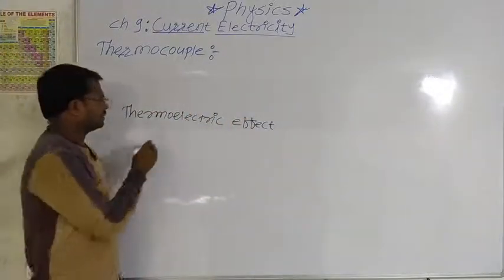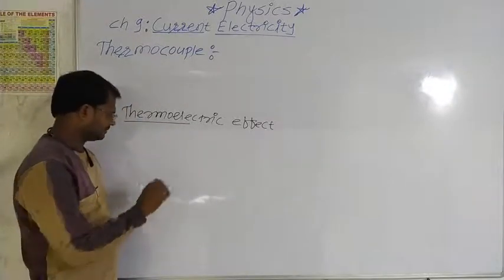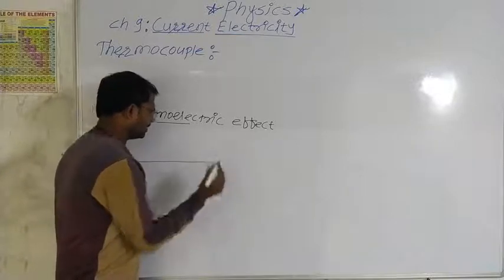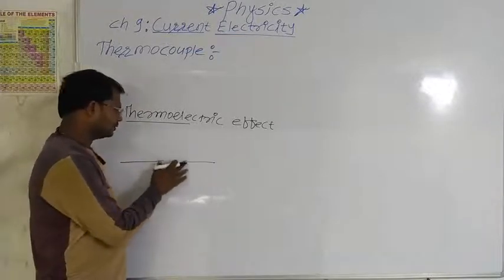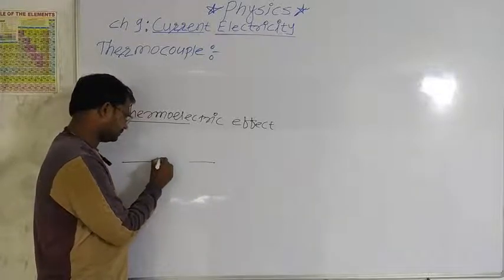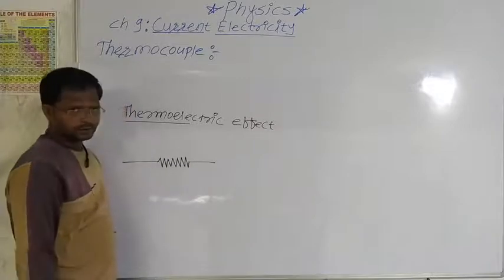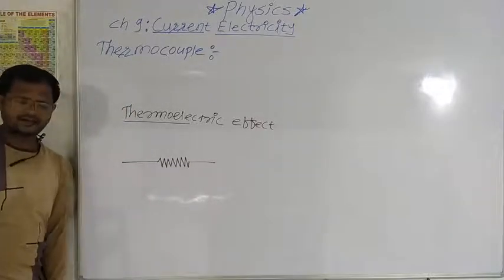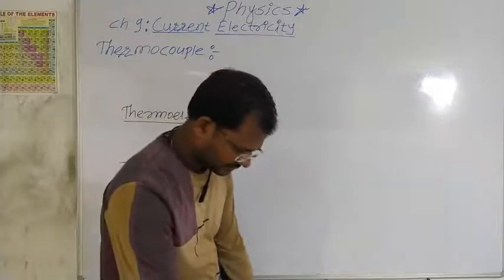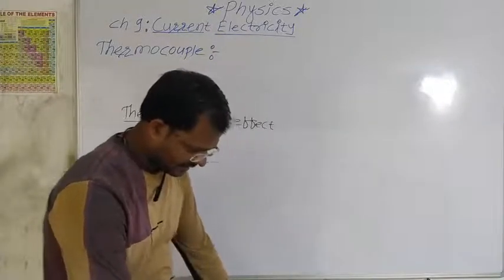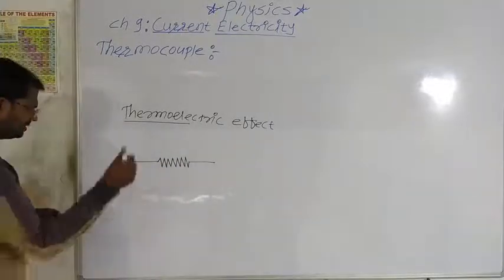Now, in this thermoelectric effect, we know that when electric current is passed through a resistor, electric energy is converted into thermal energy.